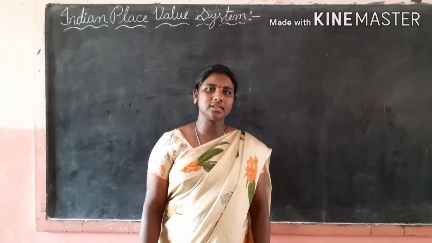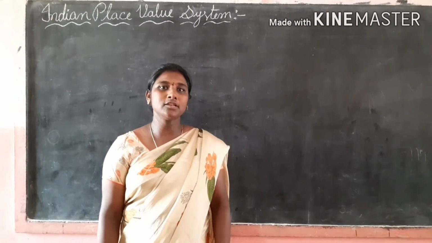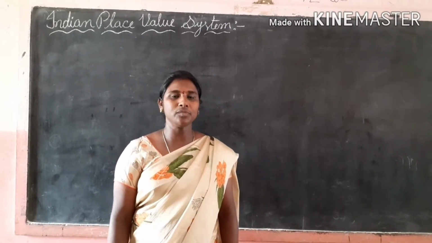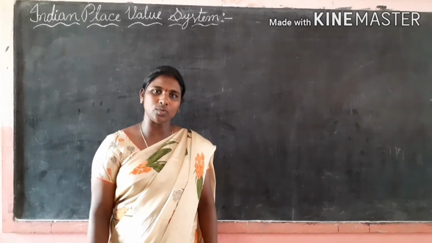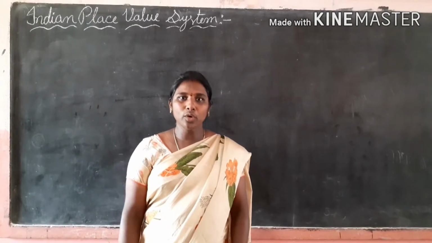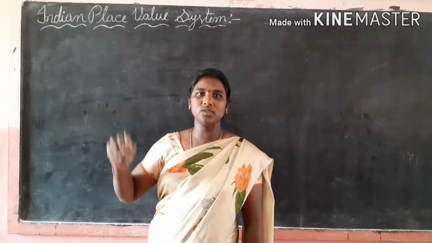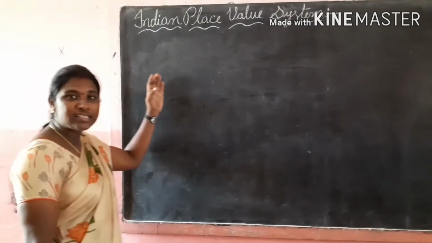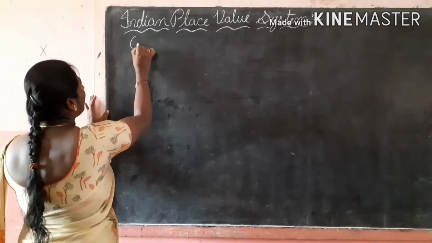Today we are going to discuss our place value systems. There are two types of place value systems. One is the Indian place value system and another one is the international place value system. Now we are going to discuss the Indian place value system. What are the places in the Indian place value system?